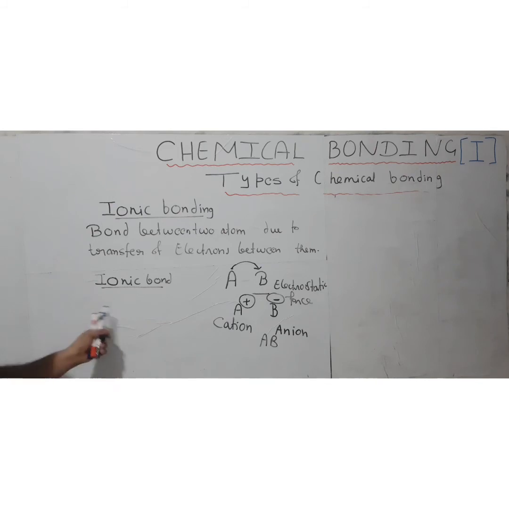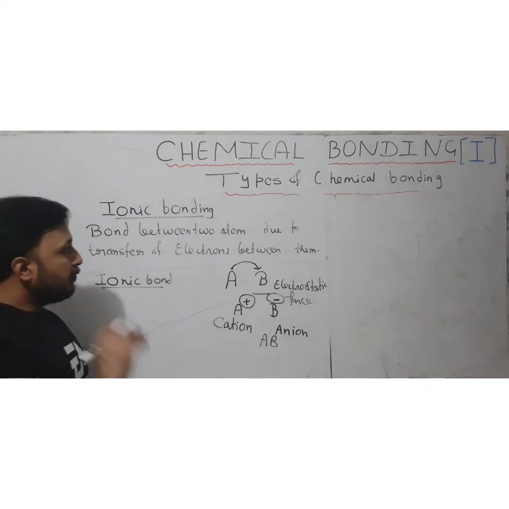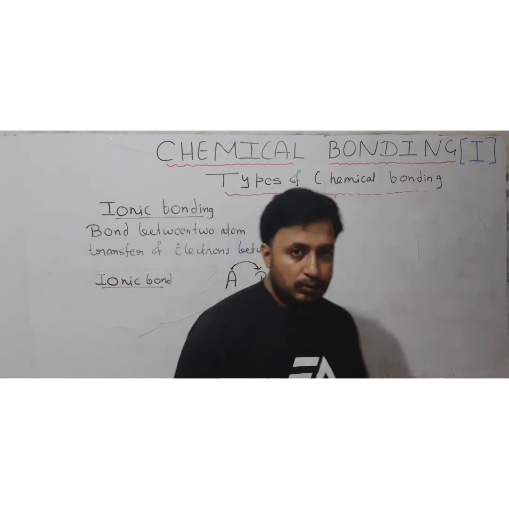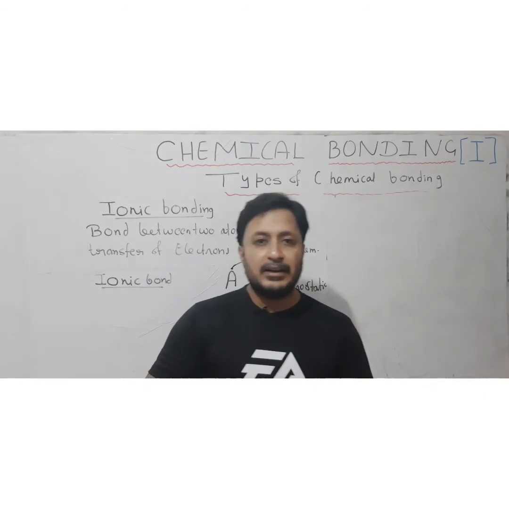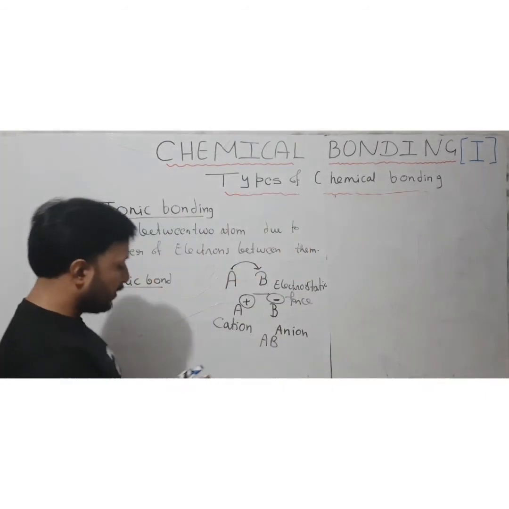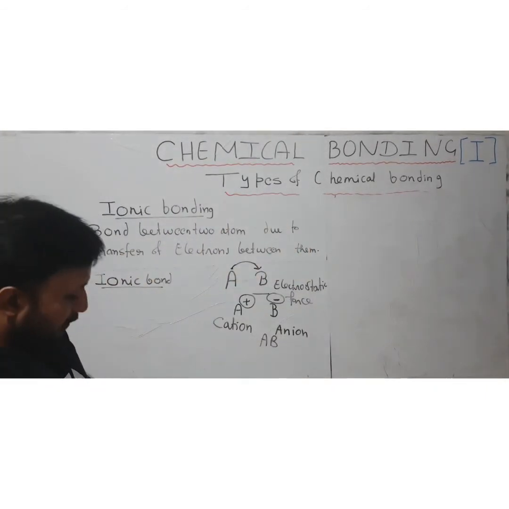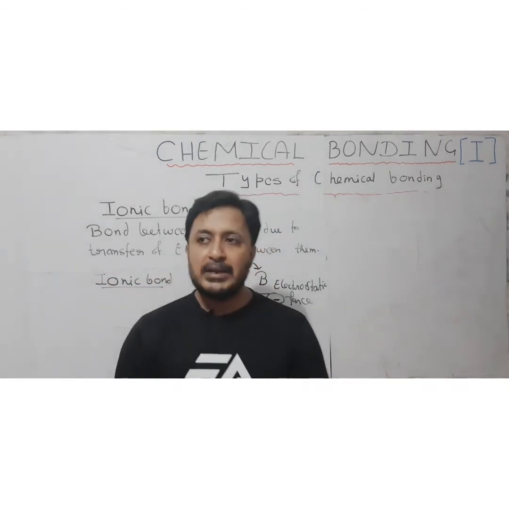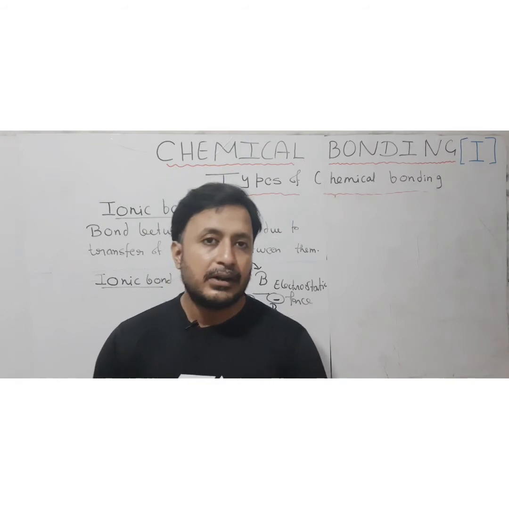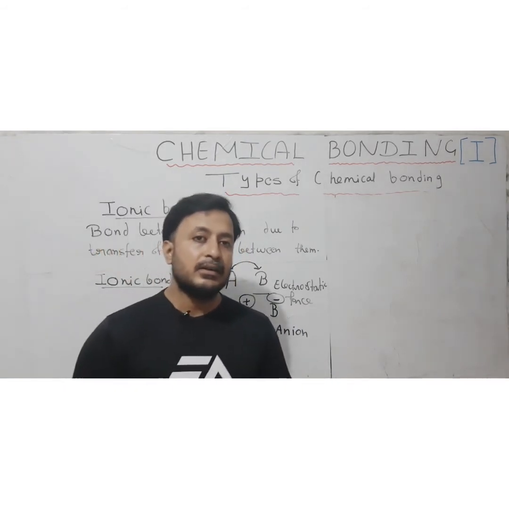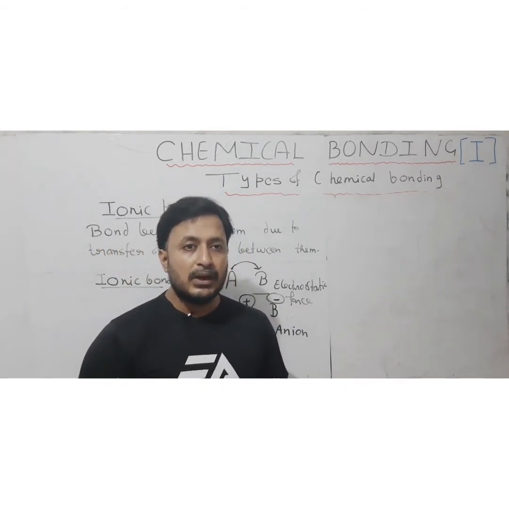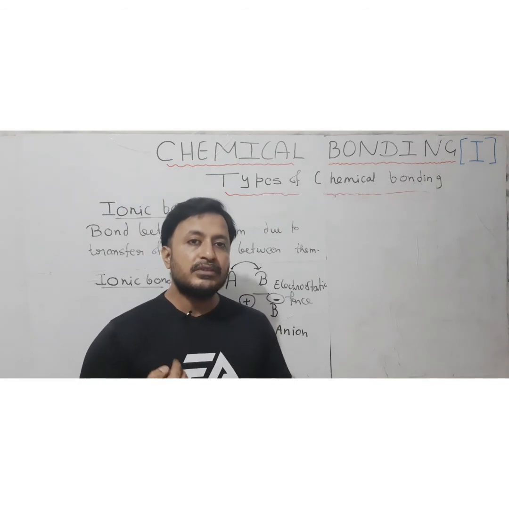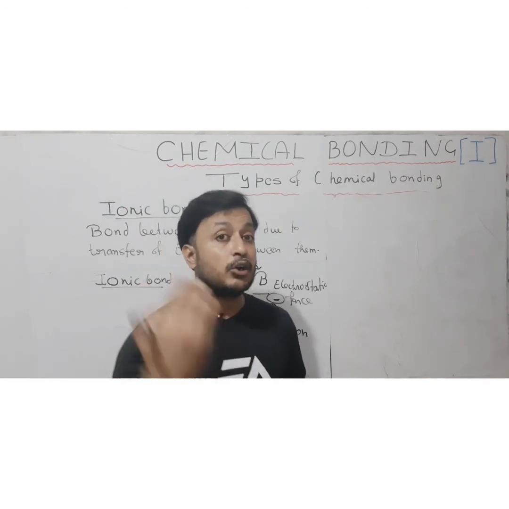Okay, so that is the meaning of ionic bond, and that is how the ionic bond is going to be formed. Now we are going to see it with an example also. But before I explain that, one more thing I want to tell you: when any atom is going to lose or gain an electron, it cannot do so in its original state. It should be converted into its gaseous atomic state.